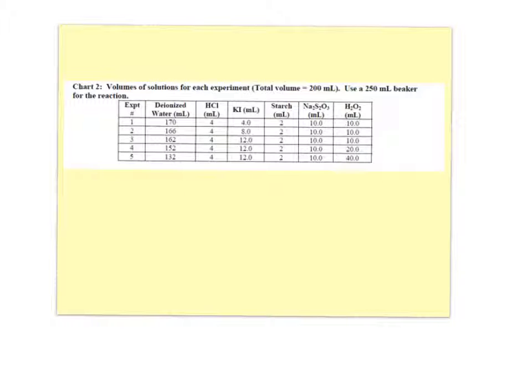To work out the rate with respect to hydrogen peroxide, you've got experiments 3, 4, and 5, where you're keeping the potassium iodide at 12 mL, so keeping the concentration of that constant, and you are doubling and quadrupling the concentration of hydrogen peroxide. You're going to see what happens to the rate there. So that is the basic set of rate experiments that you need to be able to do at A2 level. The PSA you did during the summer sessions was the iodine clock reaction. This is just a very similar one. I didn't want to give you the same one again.